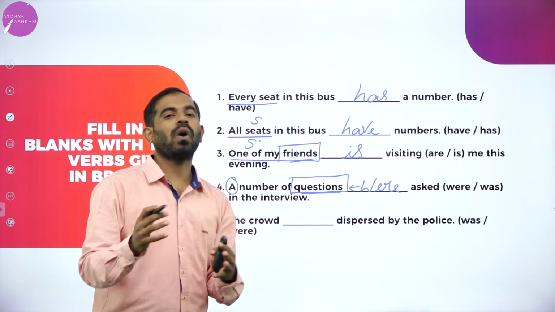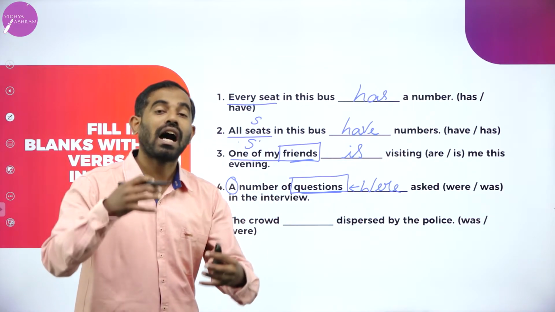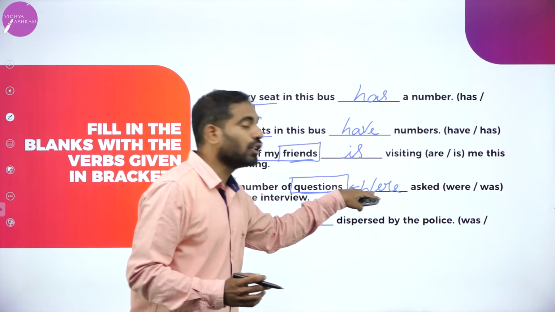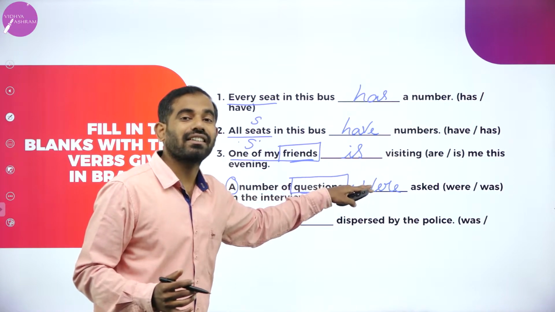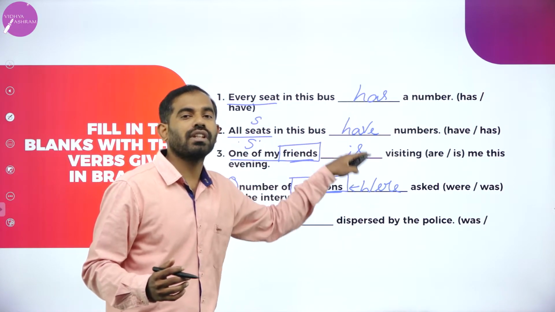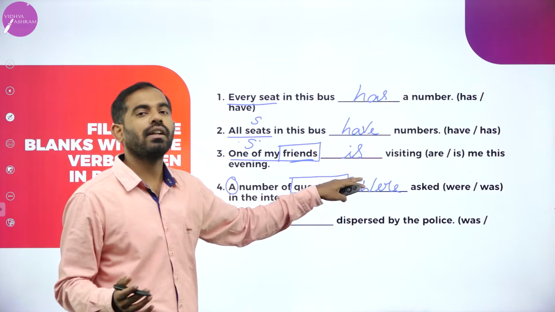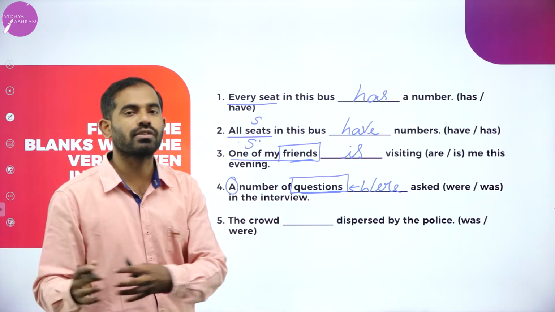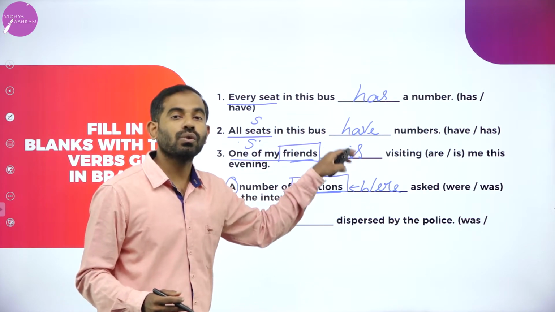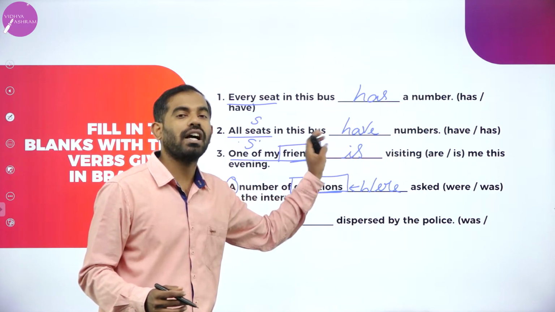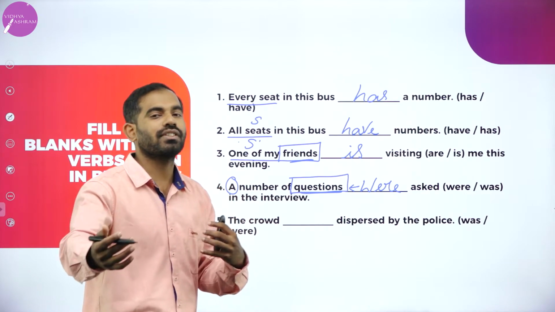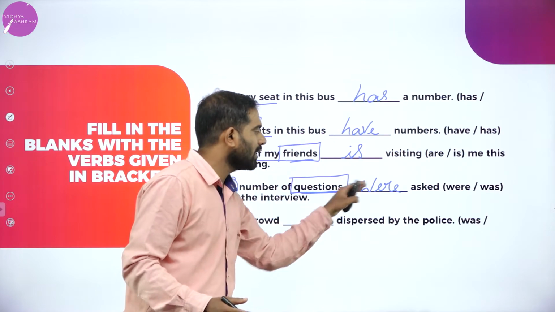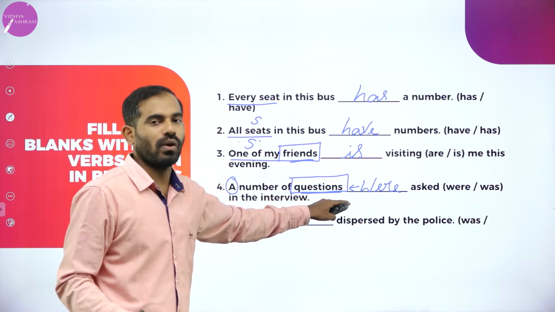You might be wondering, without teaching rules, are there any particular rules that we can learn and practice on how to select a singular verb or plural verb? Yes, there are 10 or 12 odd rules for subject-verb agreement. In my next session, I am going to discuss all those rules, and using those rules, we are going to answer these questions.